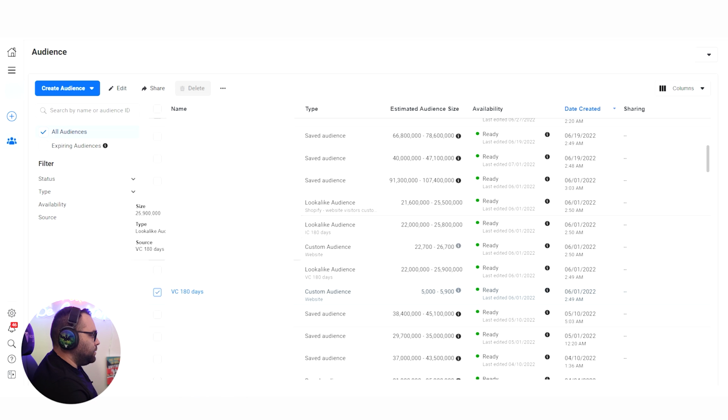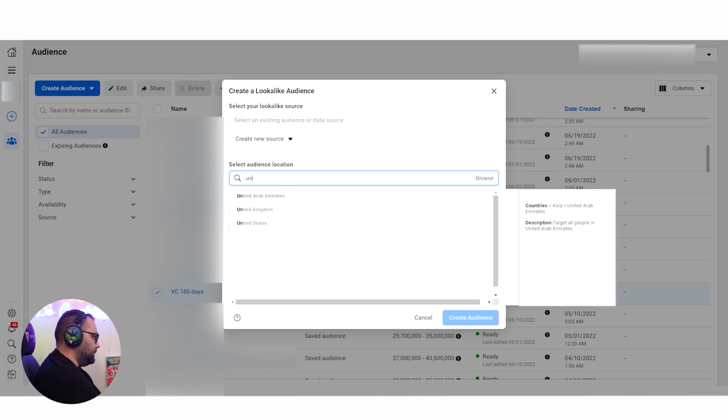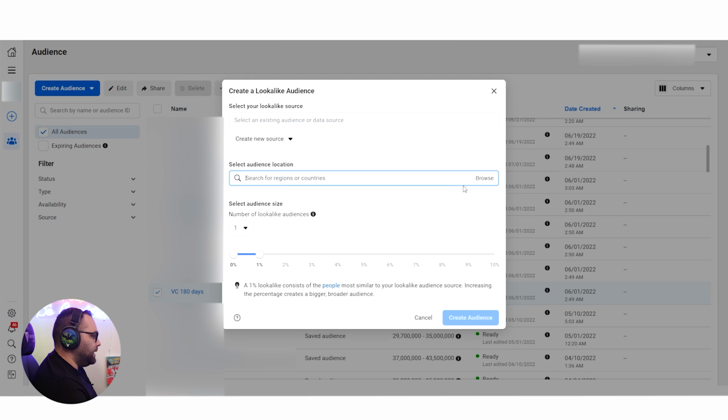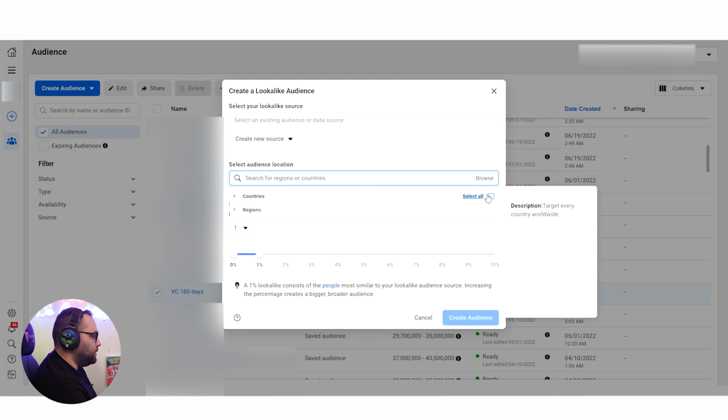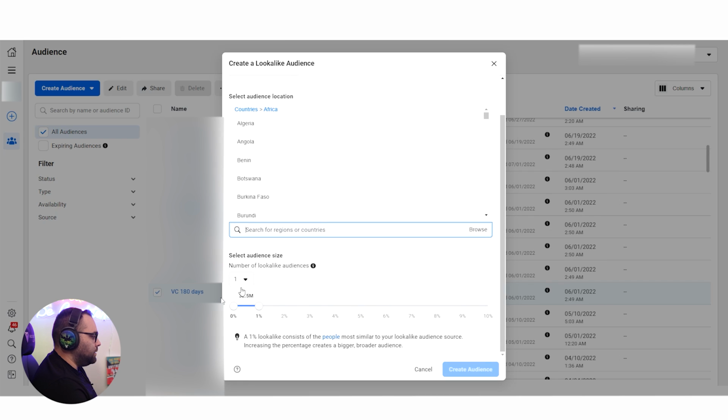Let's say that we take this one, okay? If we go here, we can create a lookalike, and this time, instead of putting United States, which would create an audience of 2.3 million, we know that. Now, if we come here and click browse countries and select all, it's going to create a 1% lookalike for worldwide, which is going to be 32 million.